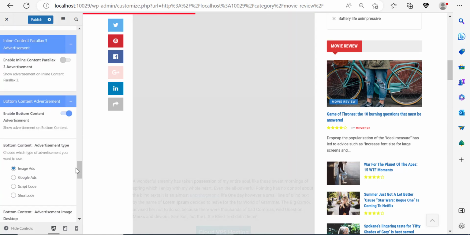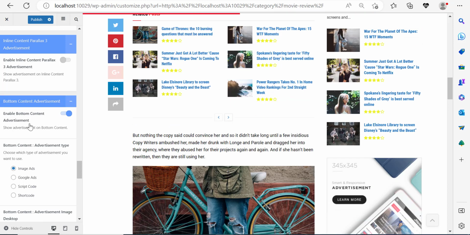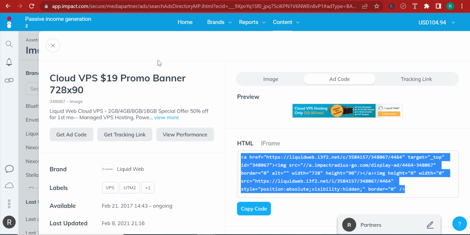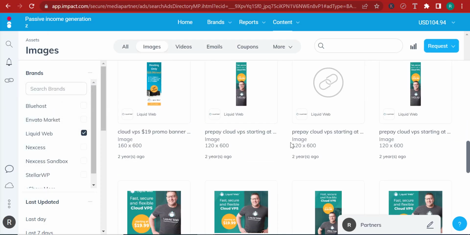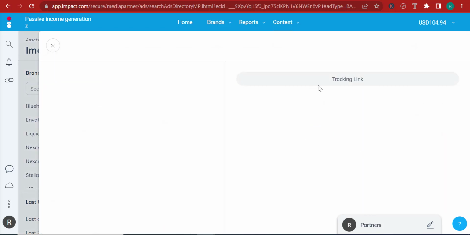Let me scroll down over here. Enable bottom content advertising. It's already enabled. So I'm going to go for script code. I'm going to get a big banner ad this time. Let's go, for example, with this one maybe. I'm going to go to add code.